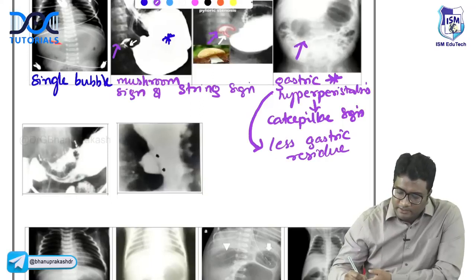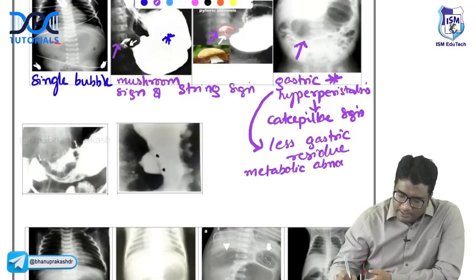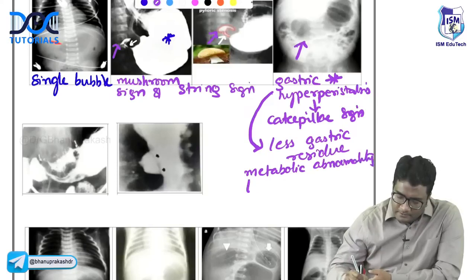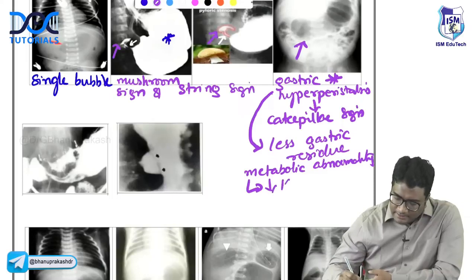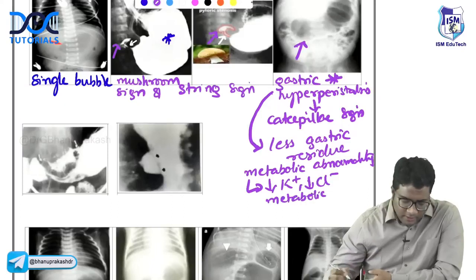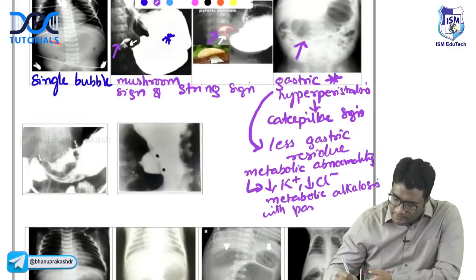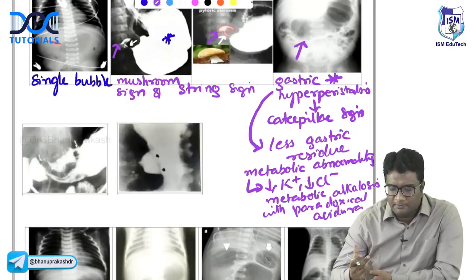And what is the metabolic defect that you have? What is the metabolic abnormality you have? Hypokalemic, hypochloremic, metabolic acidosis or alkalosis? Metabolic alkalosis. Very good. Alkalosis with paradoxical aciduria. Right? You study all of this, the olive-like mass in the epigastrium, you do in surgery.